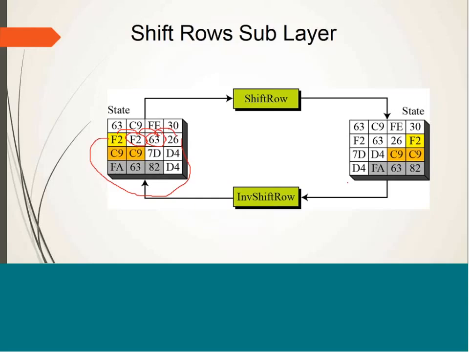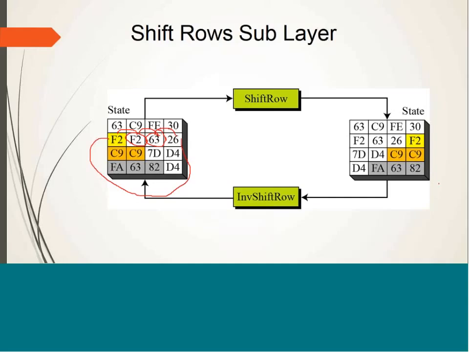So as we are performing circular left shift in case of shift row operation in encryption, we are going to perform the inverse of this operation in case of decryption. So that means we will be performing circular right shift with the similar number of positions in case of decryption.